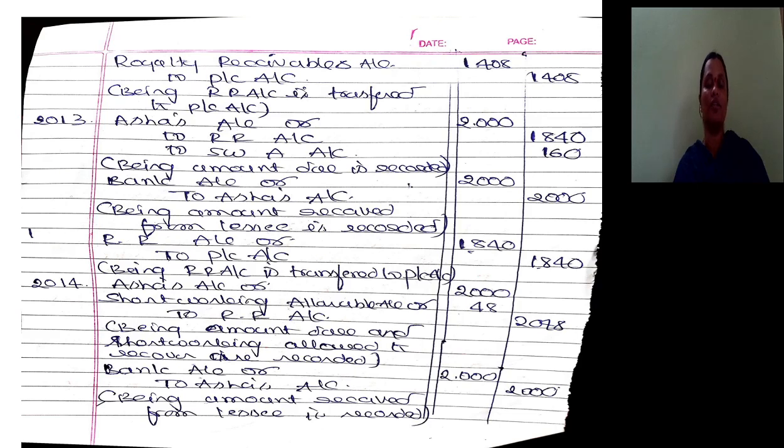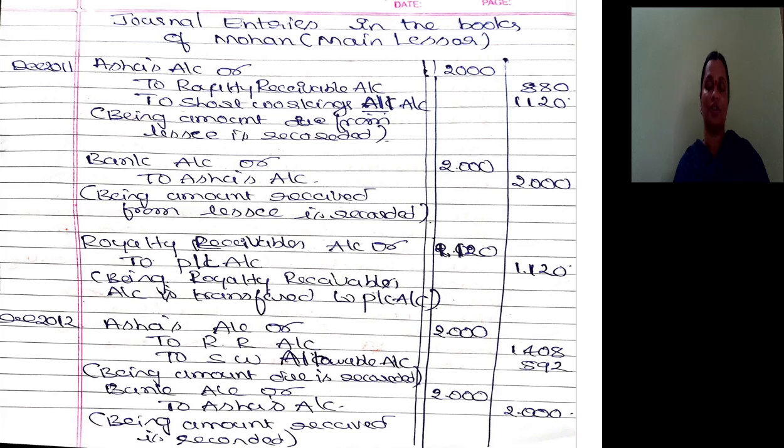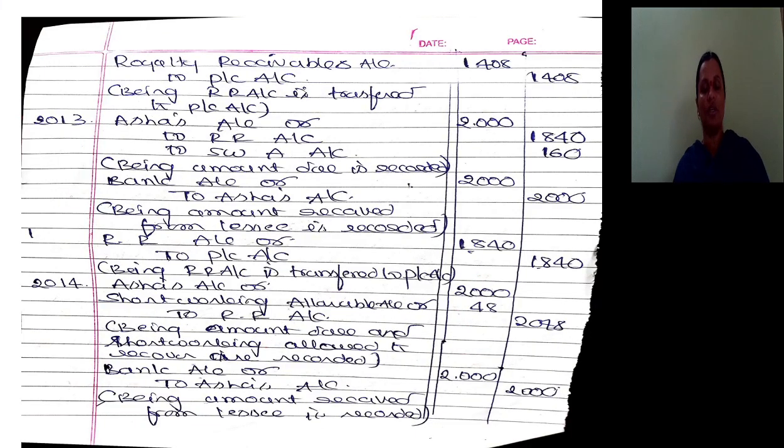Then in the fourth year, the situation is entirely different. What is the fourth year situation? There is excess. Excess is used to recoup, and the irrecoverable short working is transferred to profit and loss account. So the journal entry for the fourth year: Asha's account debit to the extent of 2000, that is the minimum rent. Short working allowable account 48, that was allowed to recover, to royalty receivable 2048.